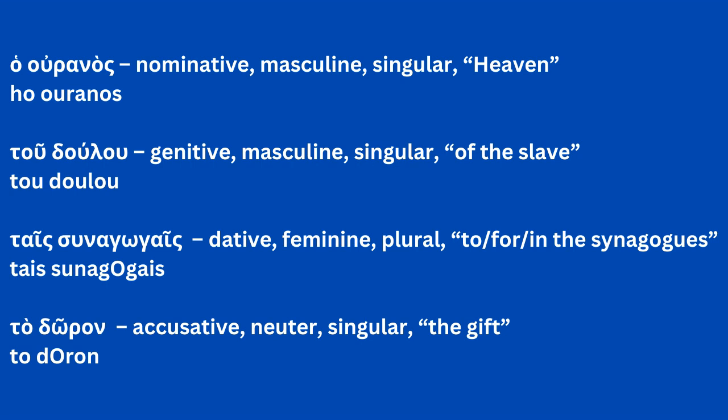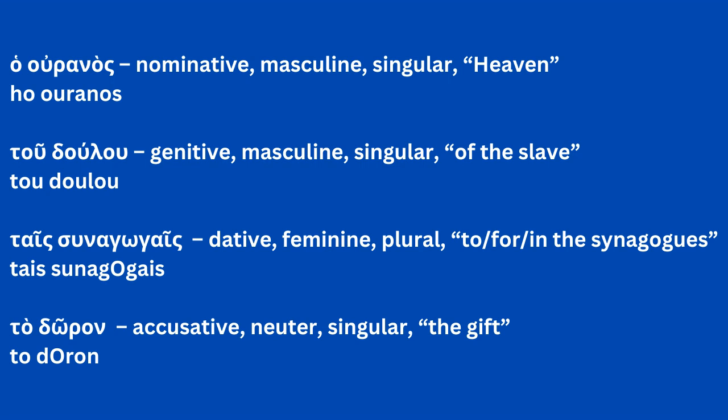Ho ouranos. Ho ouranos is in the nominative case. It is a masculine noun and it is singular and it means heaven. Tou doulou is in the genitive case. It is also a masculine noun. It is also singular and it means of the slave.